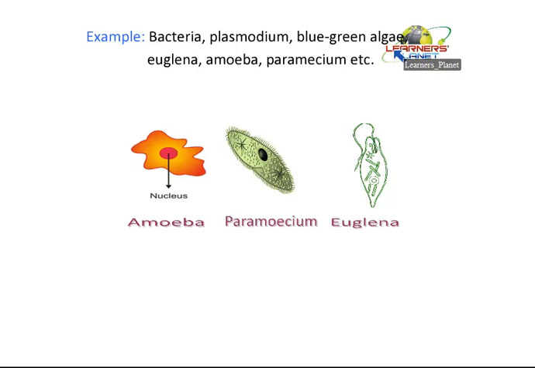Further, you can see another example, that is blue-green algae. Now algae, if we compare only algae, then it is eukaryotic and it is autotrophic in nature. But when we are giving the example of this blue-green algae, then mind it, this blue-green algae is not the original eukaryotic autotrophic algae. Rather, this blue-green algae is a prokaryotic type of organism. Originally, it is a bacteria, and they are prokaryotic in nature, which can synthesize their own food. What do you mean by prokaryotic? In which the nucleus is not well developed.